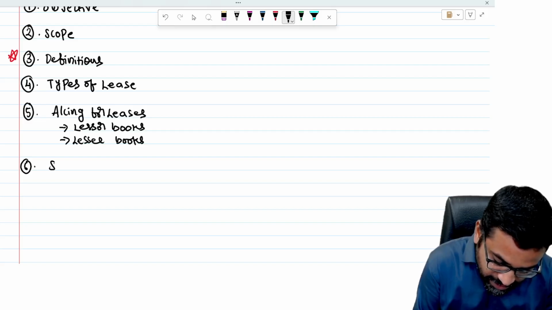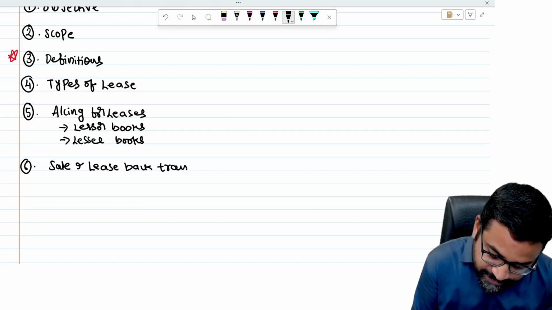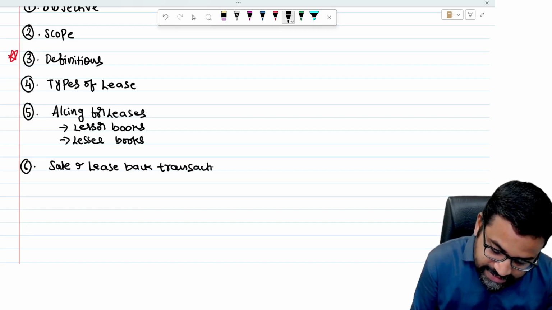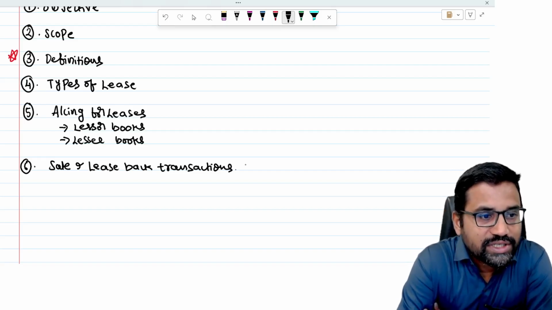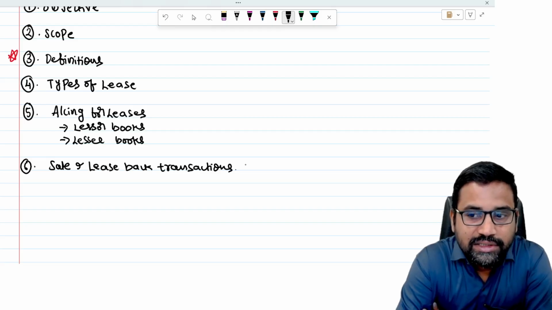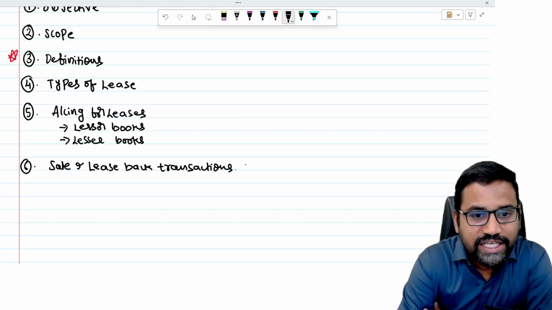Now, once we learn the accounting for leases in lessor books and lessee books, the next topic is sale and leaseback transactions. Sometimes what happens is we sell the asset, and the same asset we take on lease basis. That is called sale and leaseback transactions. Suppose I have one plant and machinery. I sold that plant and machinery upon the agreement that the same plant and machinery I will take on lease basis.